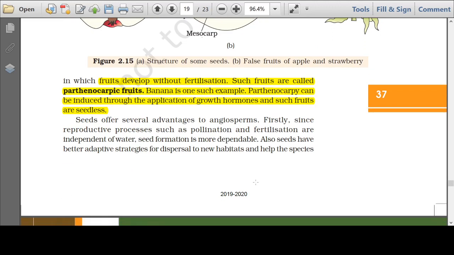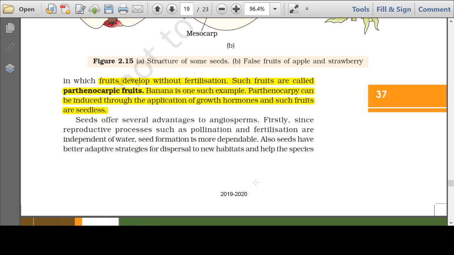Here I come to a very important term, parthenocarpic fruit. I talked about parthenogenesis. I hope you remember in chapter 1. Parthenogenesis means formation of new individuals without fertilization. This is in case of honeybees we talked about, as in case of some birds like turkeys.